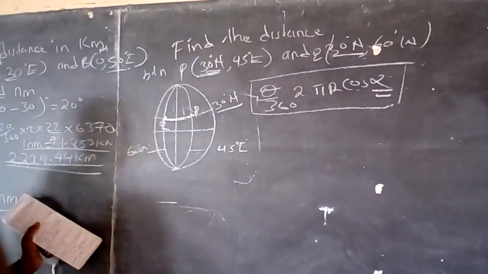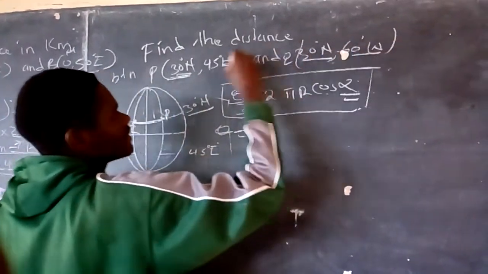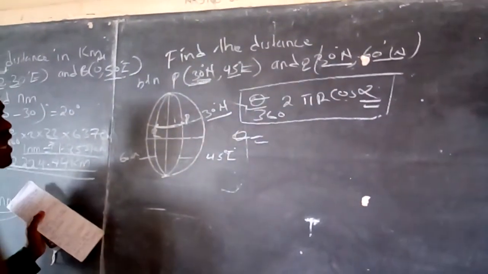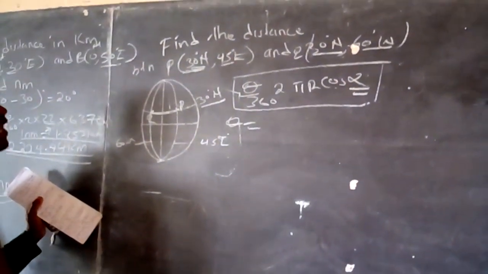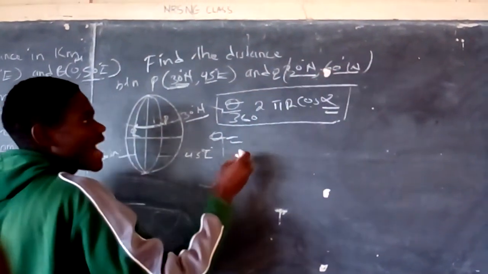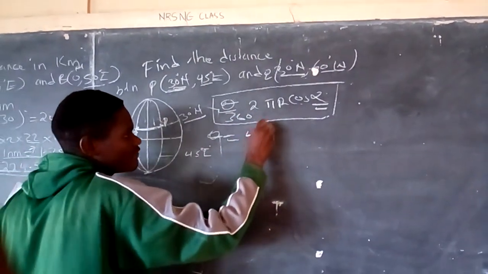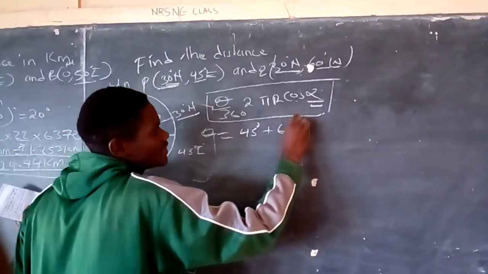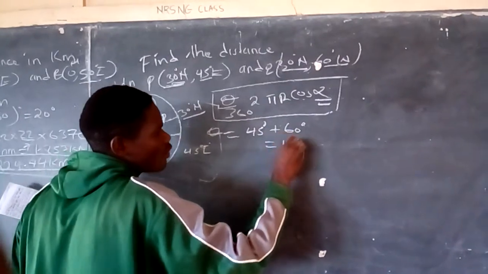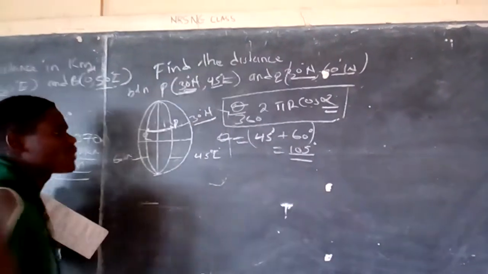Now let's get the theta first. If this is west, this is east, and we want to get the difference there. 60 west, when it is on different sides, we add. That means this is west, this is east, we add them. Now that is 45 degrees plus 60 degrees. I found that to be 105 degrees. Now the difference there is 105 degrees.